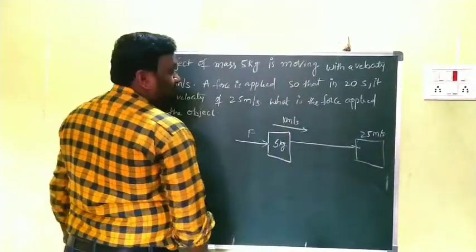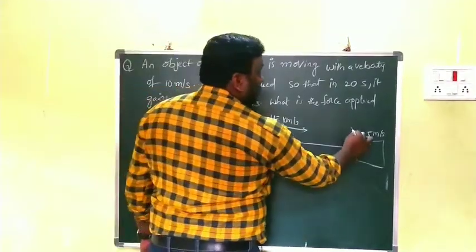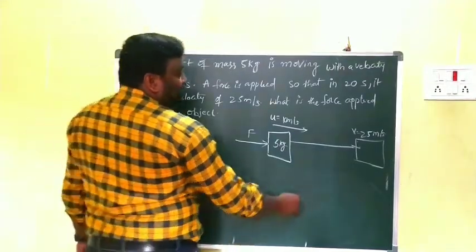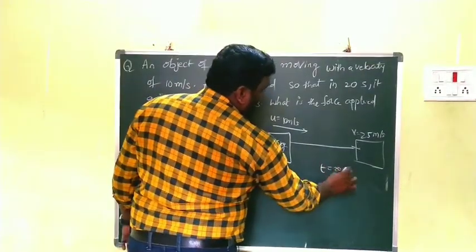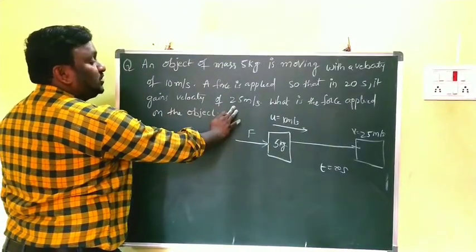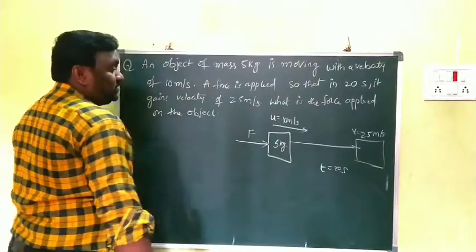25 meter per second. So now u is the initial velocity here, and 25 is the final velocity there. So here how much time? T is equal to what? 20 seconds. What is the final velocity? 25 meter per second. What is the force applied on the object?